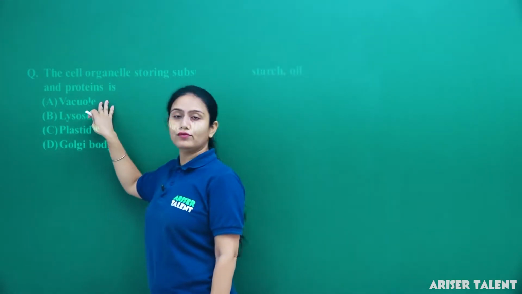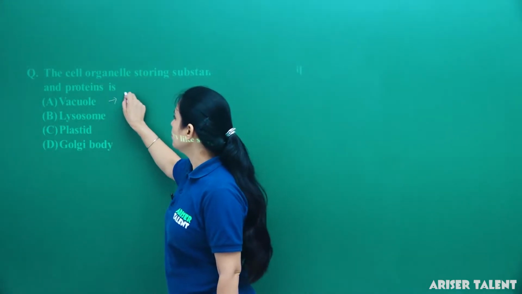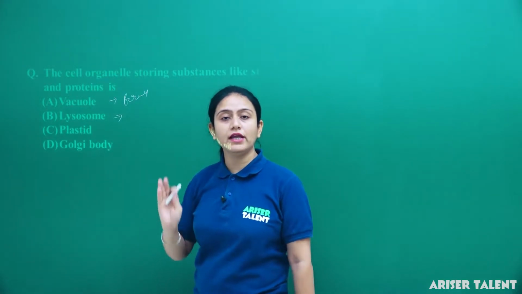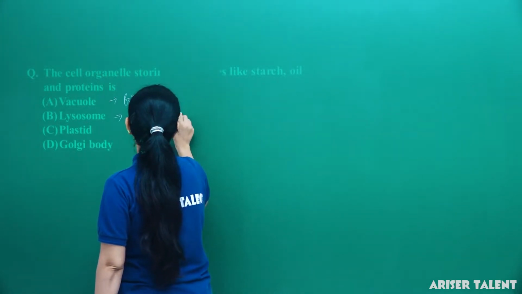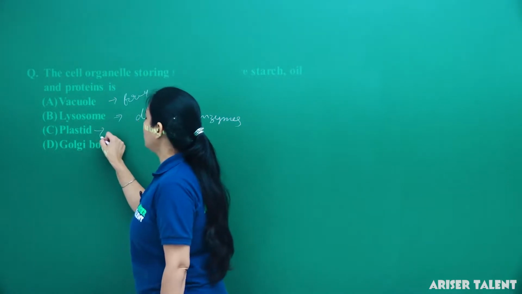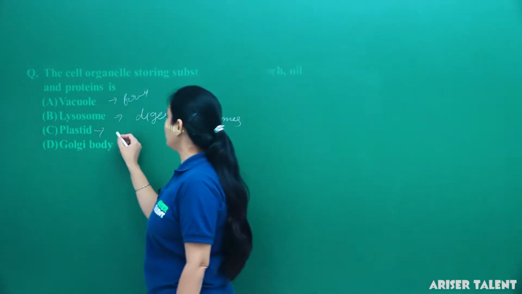If we talk about the vacuole, then the function of vacuole is to store food. Now lysosome: they release the digestive enzymes. And if we talk about the plastid, then these plastids store the starch, oil and proteins.